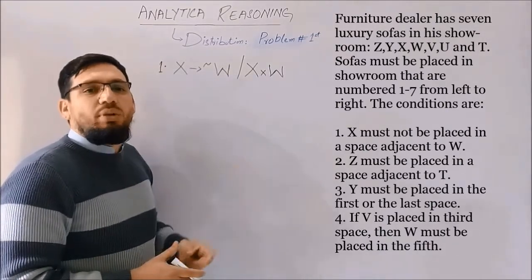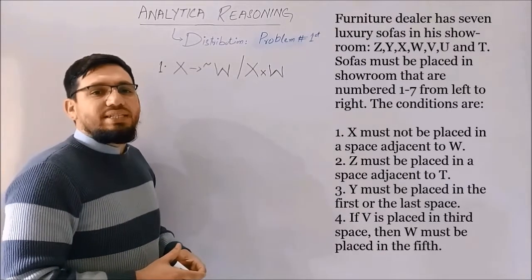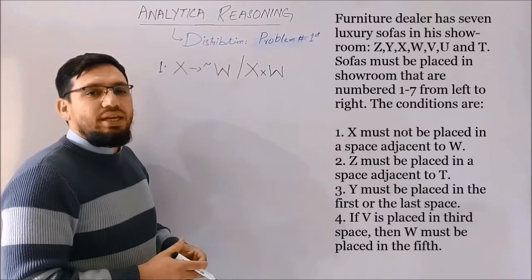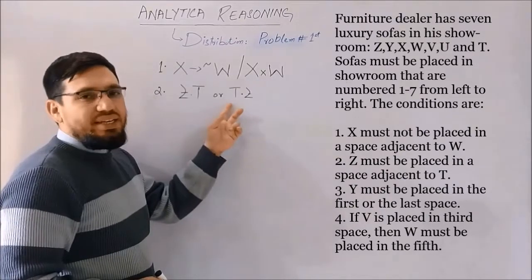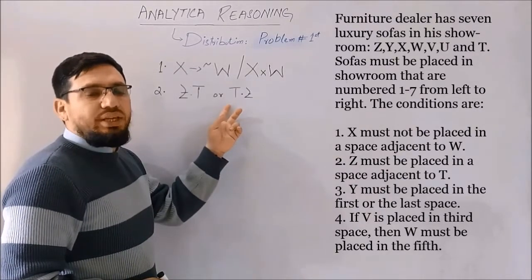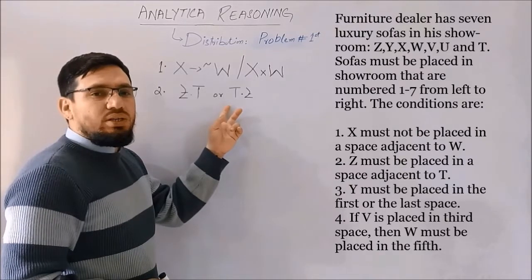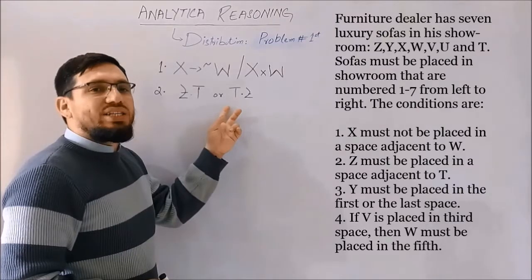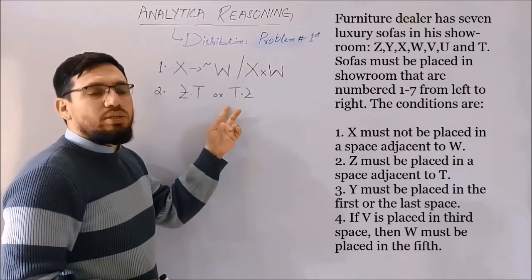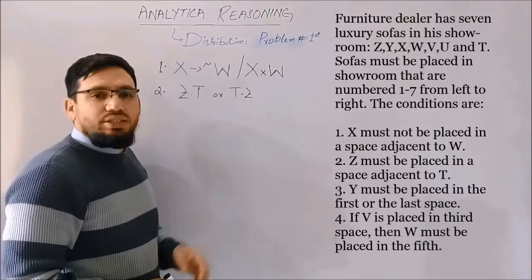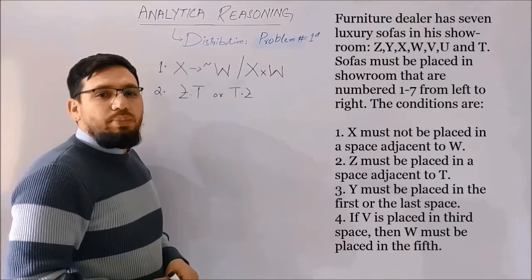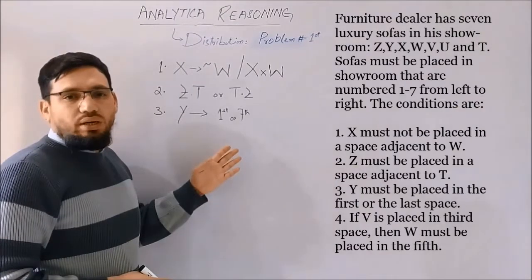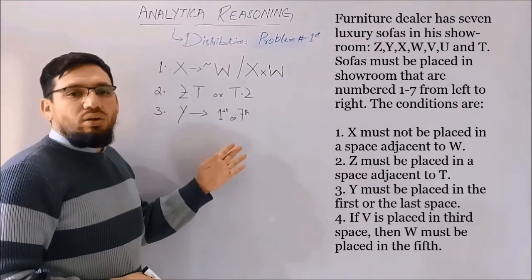The second restriction about this order is that S must be placed adjacent to T. So we can symbolize it as ST and TS, as their order is not mentioned, whether S appears first or T appears first. So it can appear in both orders. Therefore, I just wrote down both of the possible orders of this restriction. The third restriction is that Y must be placed at position first or last. So I just wrote down that Y implies first or last position.